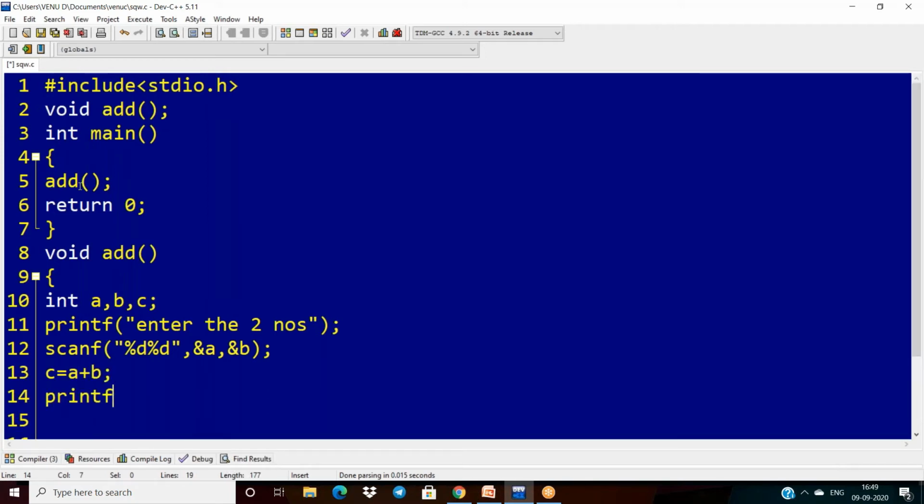Now the important point: when there is no return type, just use the printf statement inside the function definition. When there is no return type, use printf to print the results inside the function definition. If it has a return type, don't use printf here. Return the results with the help of the return statement. Return followed by your statement. Now I'm closing this.